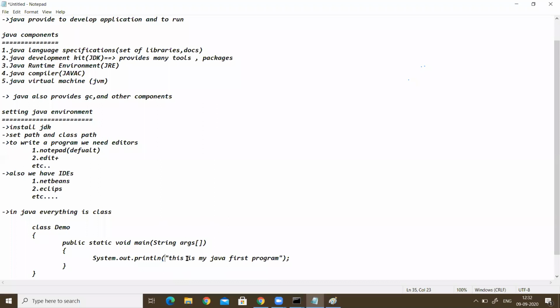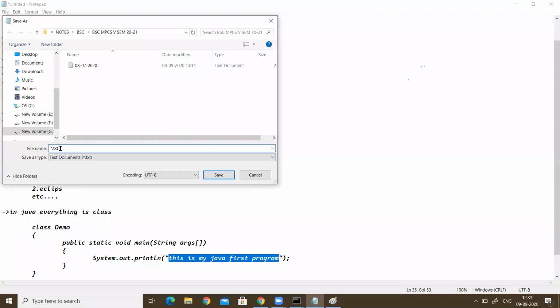Within the round brackets we write a string. Any statement you can write within the double quotes. Whatever we write within these double quotes will be executed. We will try to execute this program. How to execute this program we will see.